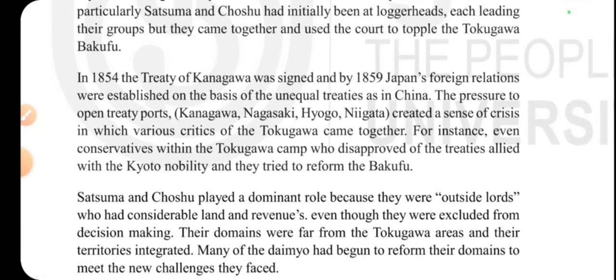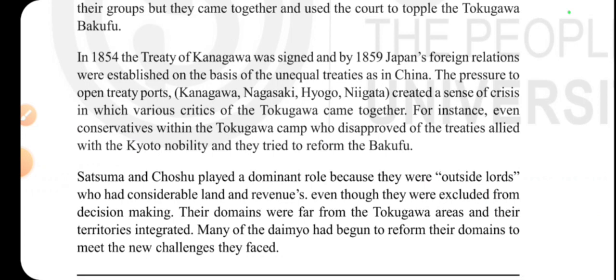In 1854, the Treaty of Kanagawa was signed, and by 1859, Japan's foreign relations were established on the basis of unequal treaties, as in China. So there is a relation between China and Japan, because China was also facing many political pressures simultaneously. China also isolated itself from the outside world. They almost didn't trade for many years. The Qing dynasty actually locked itself off totally. There was no trade with the outside world.